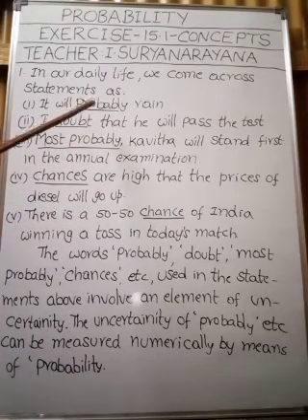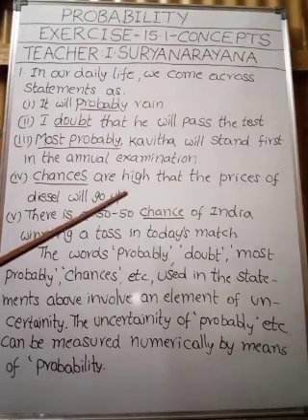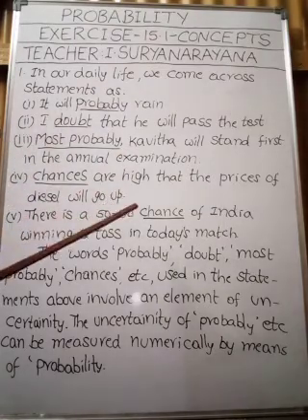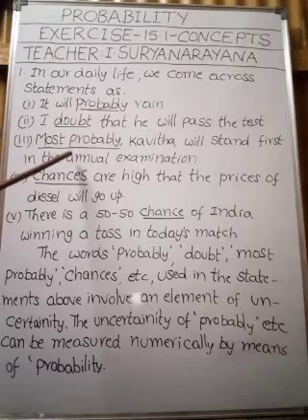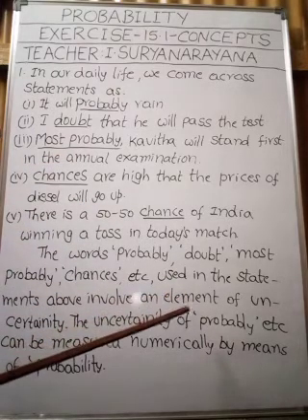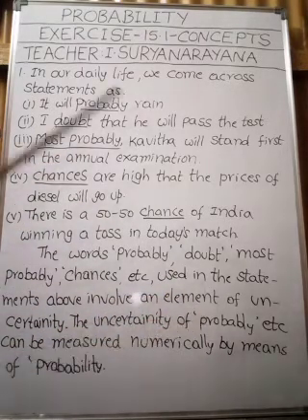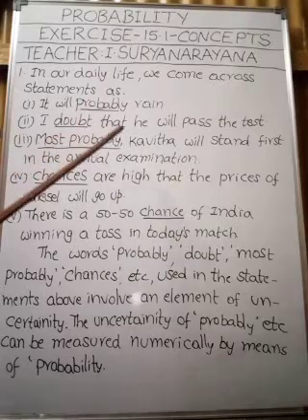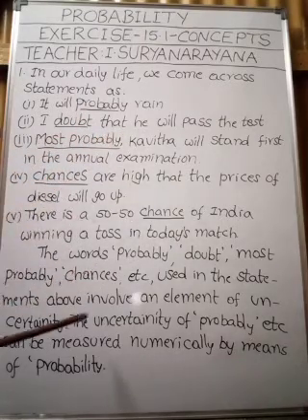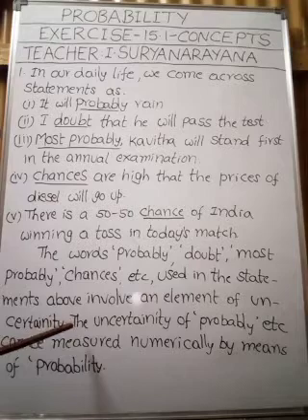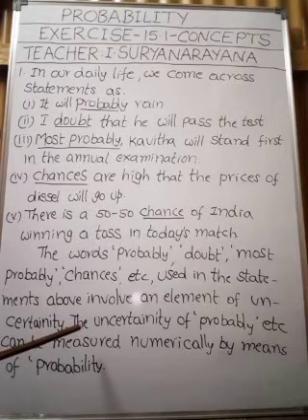The common word is uncertainty. In all these statements, all these words denote the same uncertainty, which means we don't know whether it will happen or will not happen.